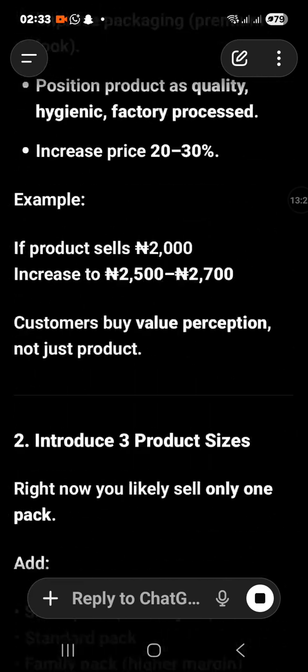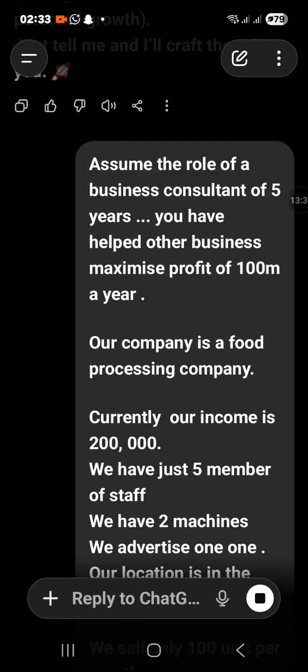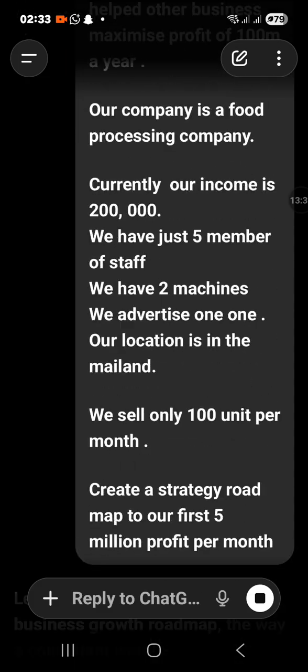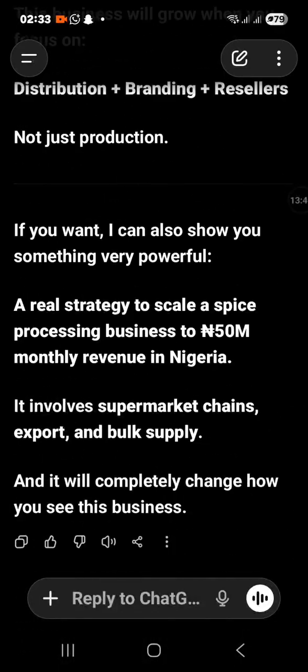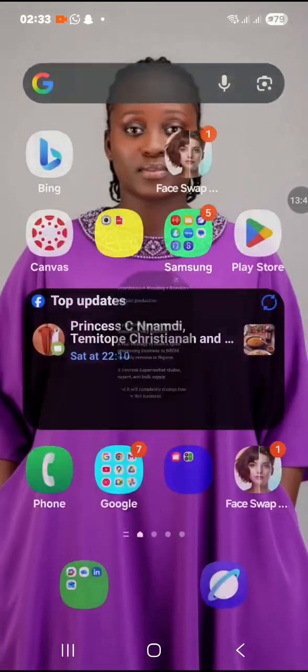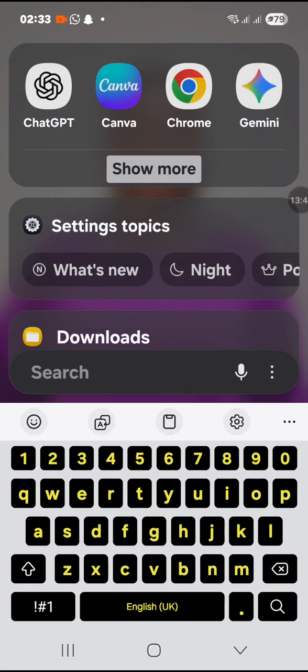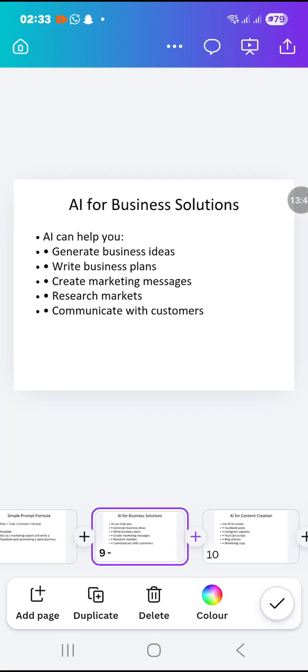I think I'll post this in the group. I will post this in the group. Assume the role of a business consultant. So I'm going to post this, and I'm going to post the outcome. You will see how robust it is in such a way that anybody can pick this and succeed with it. That is what AI does for us. So let's continue. Okay, that's AI for business solutions.